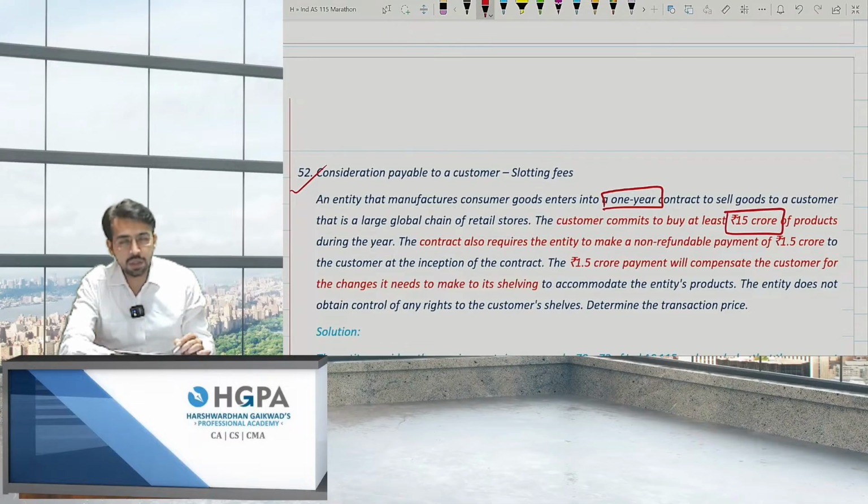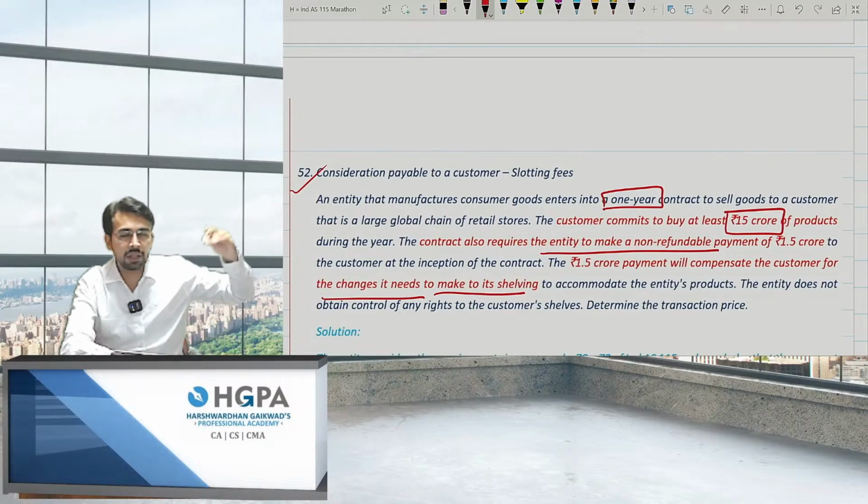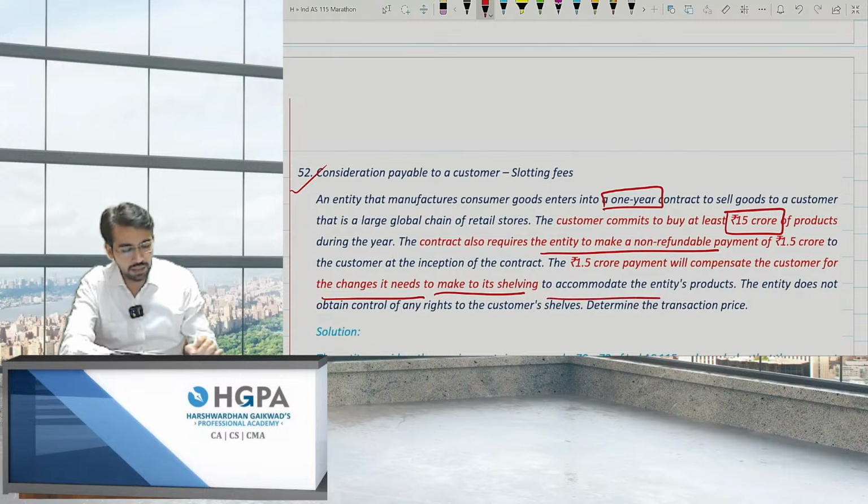The contract also requires the entity to pay a non-refundable payment of rupees 1.5 crores to the customer at the inception of the contract. 1.5 crores I also have to pay. The 1.5 crore payment will compensate the customer for the changes it needs to make to its shelving, to accommodate the entity's products. The entity does not obtain any control or rights to the customer shelves.